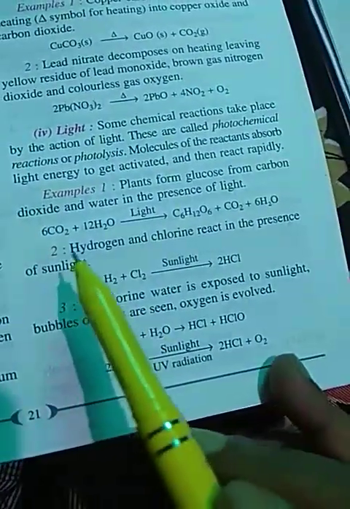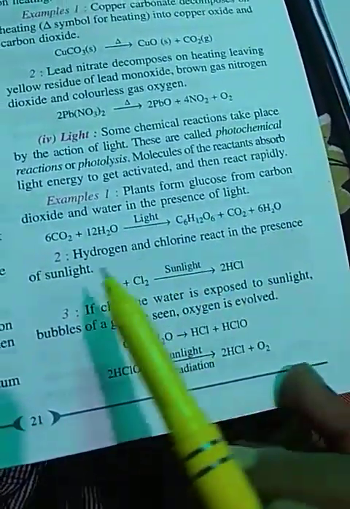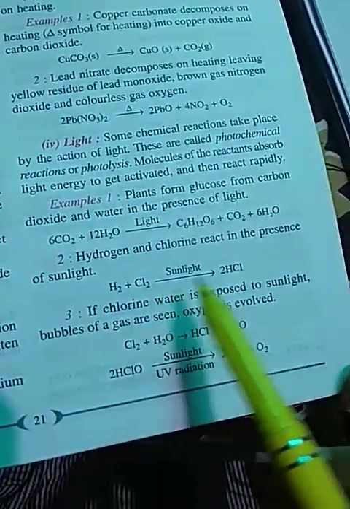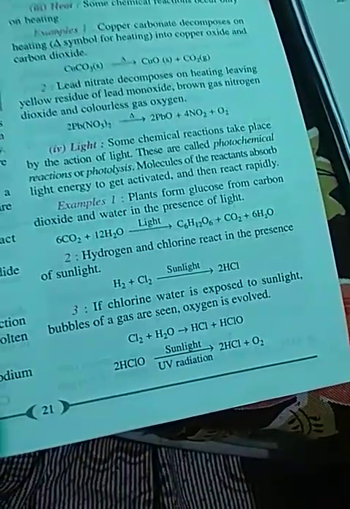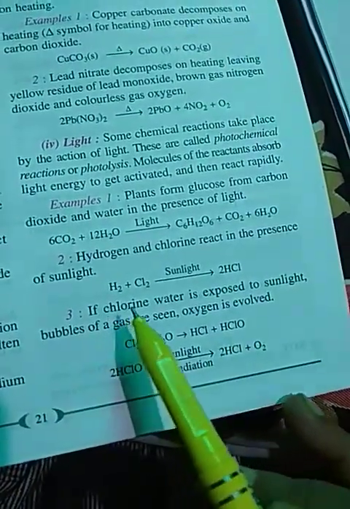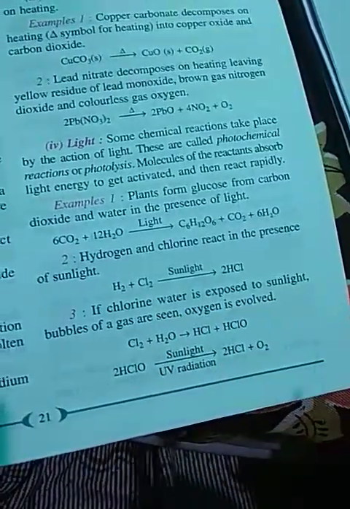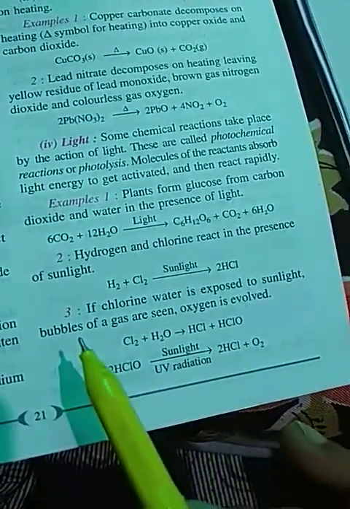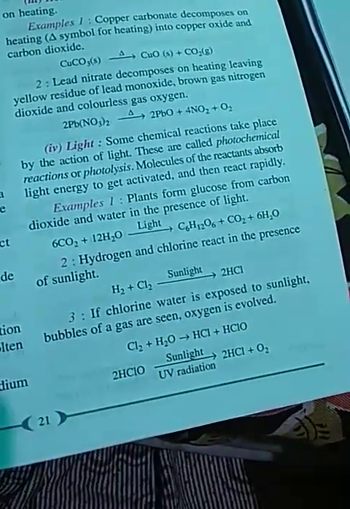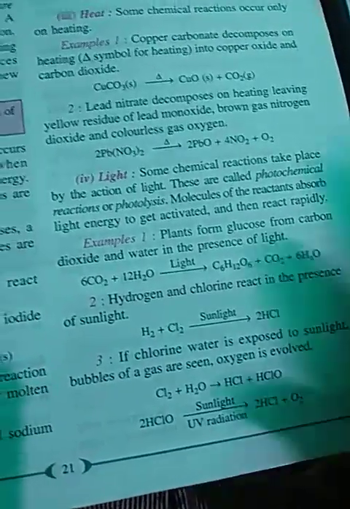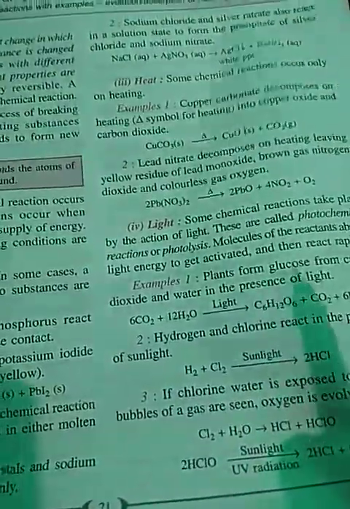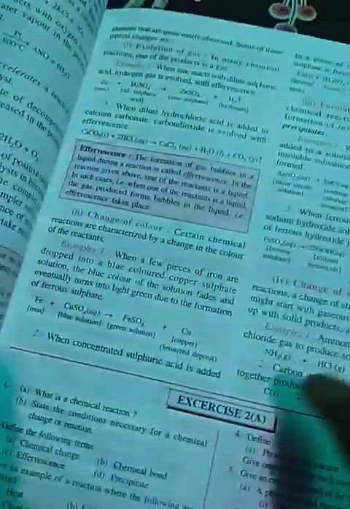See, if hydrogen and chlorine react in presence of sunlight, this reaction will be very vigorous. Now, chlorine and water, whenever exposed to sunlight, some bubbles of a gas are formed. That gas is nothing but oxygen. So not all chemical reactions, but certain chemical reactions take place in the presence of sunlight.